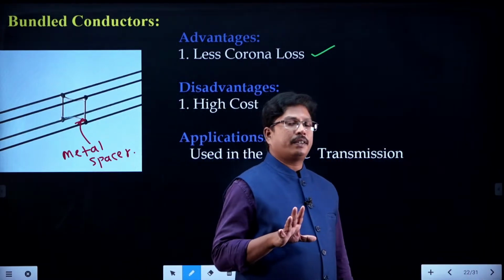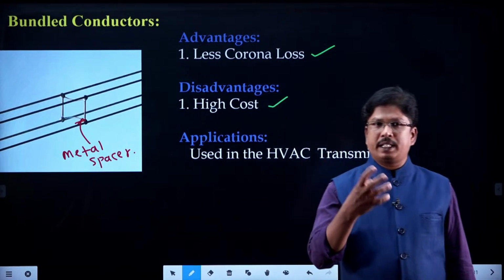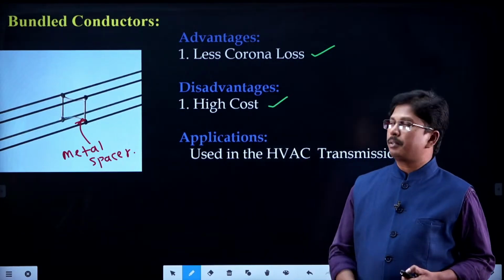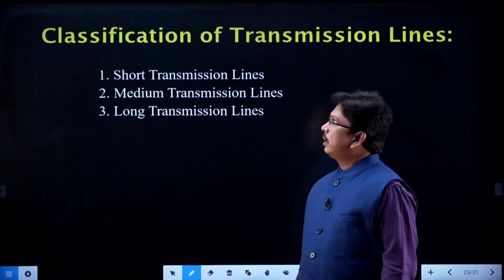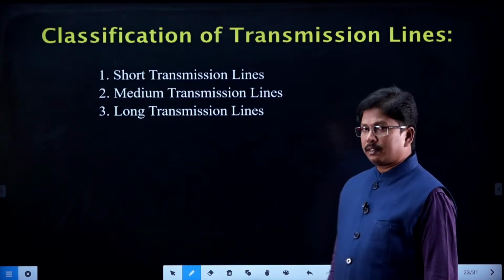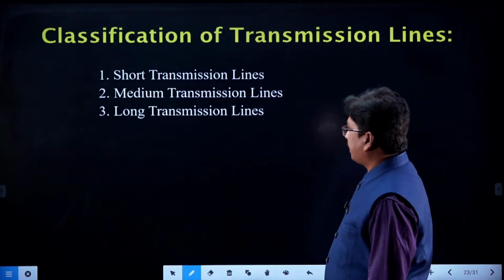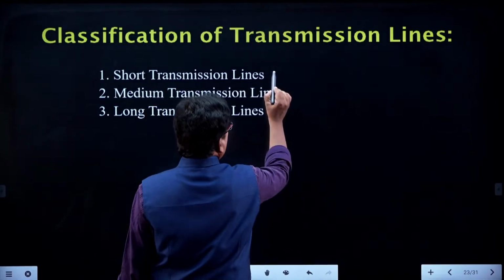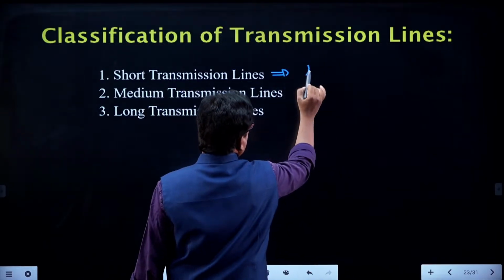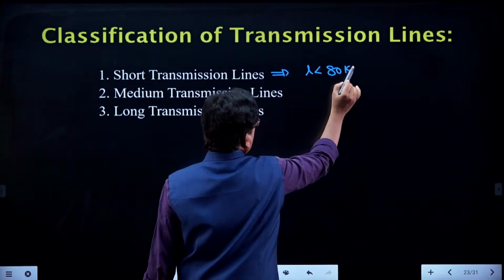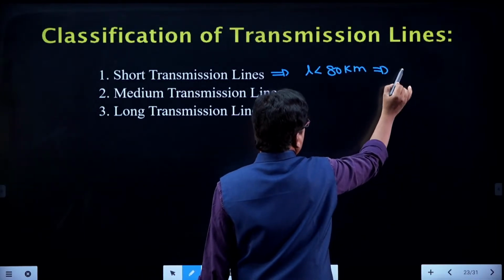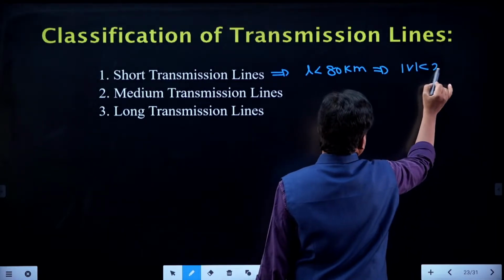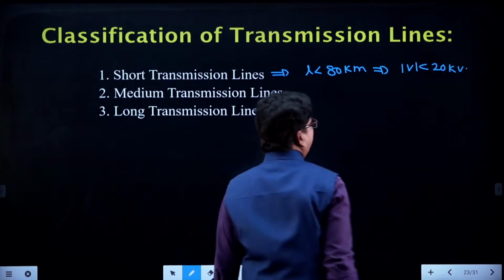So, classification of conductors and what are the properties of transmission lines, what type of materials we can use for the transmission also we have seen. Now, see classification of transmission lines. So, we are having short transmission lines. The short transmission lines we are having for line length less than 80 kilometers and voltages less than 20 kilovolts.